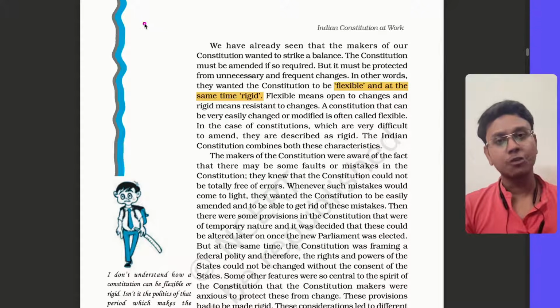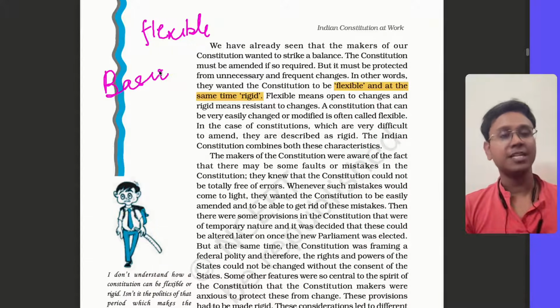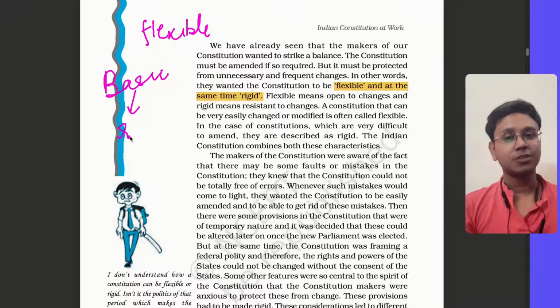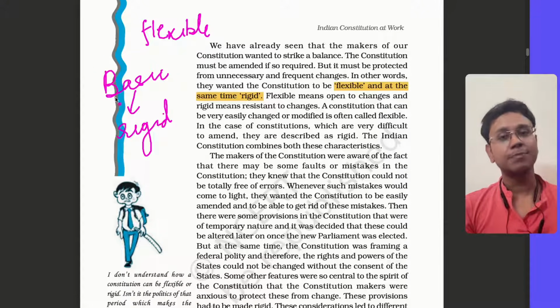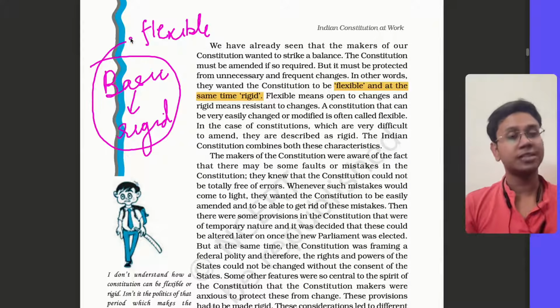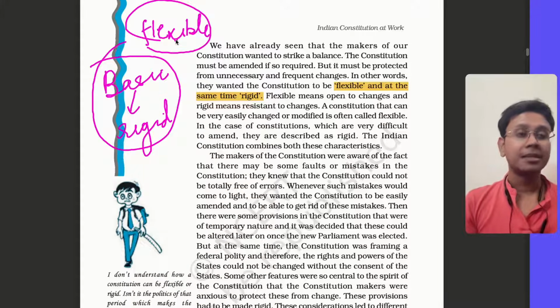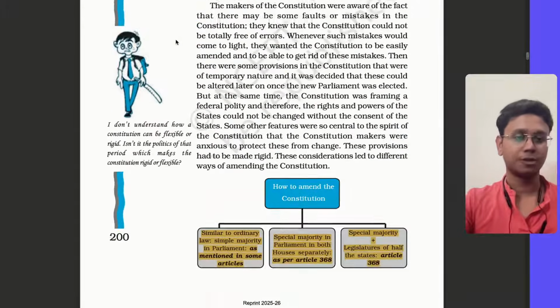So our constitution allows some changes. That's why it's called flexible. At the same time, there are a few elements like the basic structure which shouldn't be changed. That's why it is rigid. So it keeps a balance. Now this basic framework is the soul of the constitution. That's why it shouldn't be changed. And the other provisions which are flexible should be changed because time demands their change. That's why it's a balance of both.